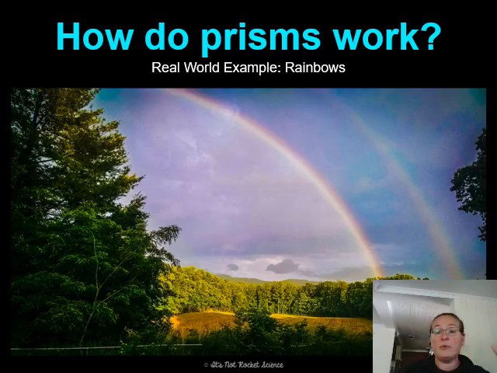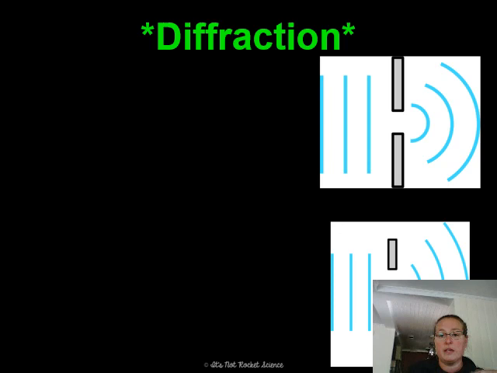Classic real world example, rainbows. We see rainbows in the sky because the light is hitting droplets of water in the atmosphere, and the visible light registering with our eye is in that pattern of the rainbow. That's also why if you look down at a rain puddle under certain conditions, it looks like there is a rainbow on the ground. It's because the light is being bent through those water particles, and that's why you're seeing rainbow color.